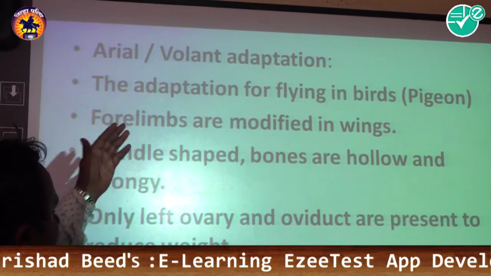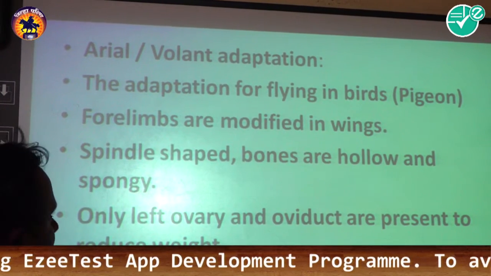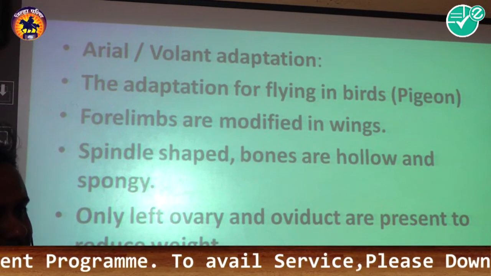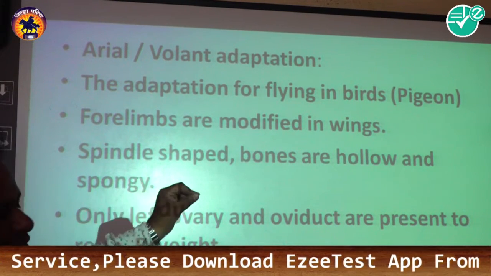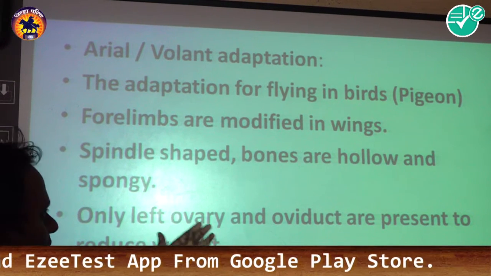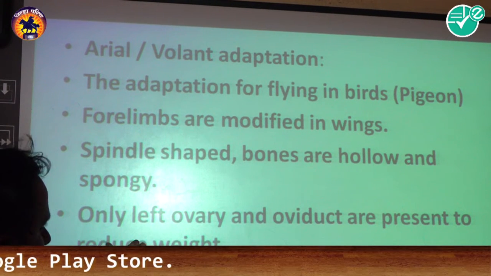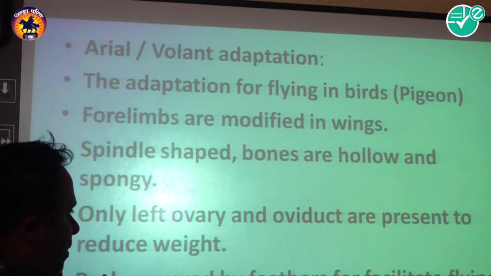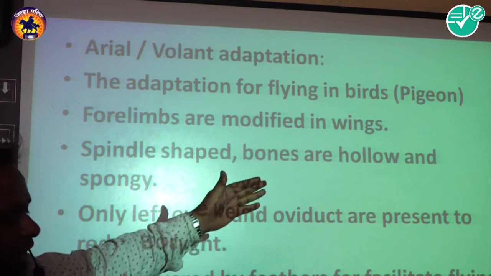Next one is the aerial, also called volant adaptation. These are adaptations for flying in birds. The example is the pigeon, where the forelimbs are modified into wings. The body is spindle shaped, and the bones are hollow and spongy. Only the left ovary and oviduct are present to reduce the weight, and the body is also covered by feathers to facilitate flying.